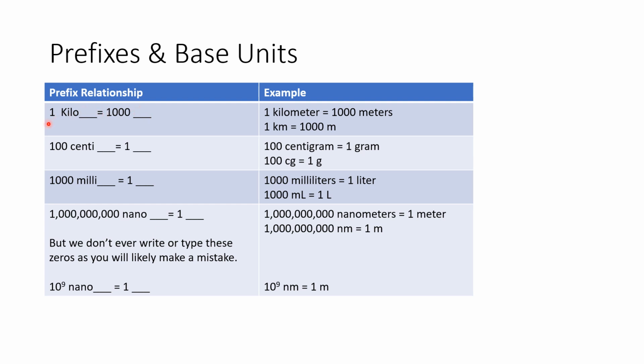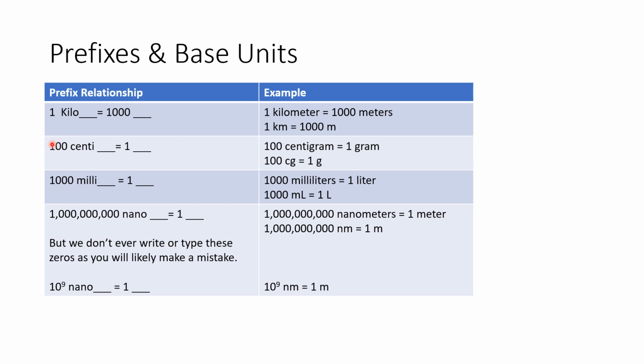So I could say 1 kilo of whatever the base unit is equals 1,000 of that base unit. For instance, 1 kilometer is 1,000 meters. We abbreviate that as 1 km equals 1,000 m. So m for meters, k for the prefix kilo. We do need both of those pieces to communicate the information properly, both the prefix and the base unit.